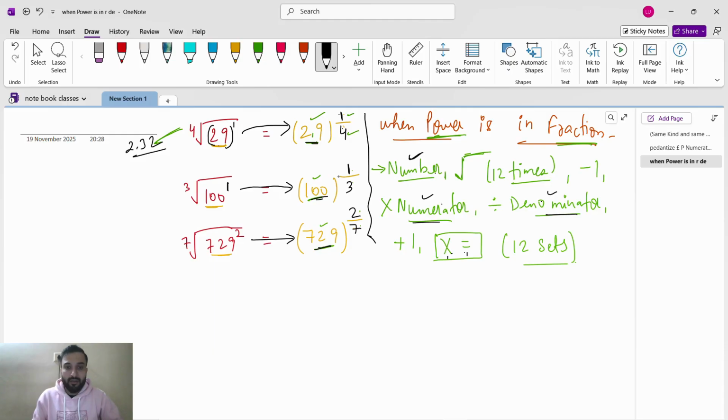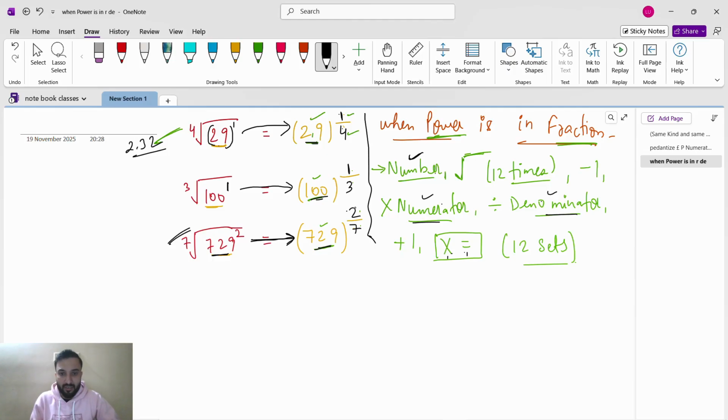Okay, like this. So let's see for this one, 729. First of all, except square root, if you have any other root, we are going to change it like this. First of all, whatever the number, we'll write the number. Upon the number, we will write the power. Power means numerator by denominator. In the numerator, whatever the power of this number is, we will write it, and whatever the root is, this 7th root, we'll write in the denominator.